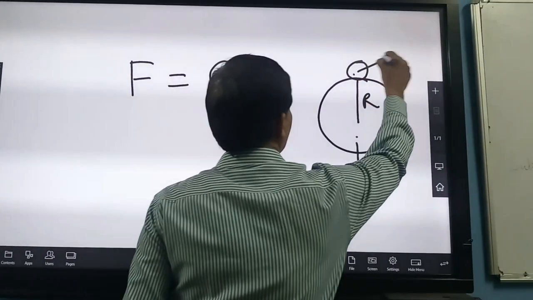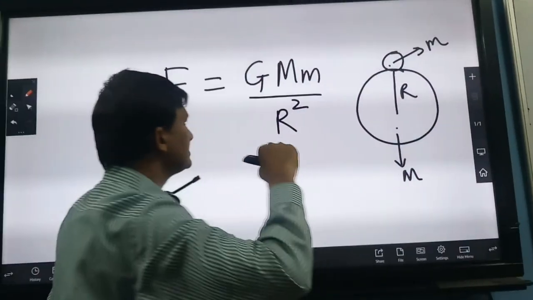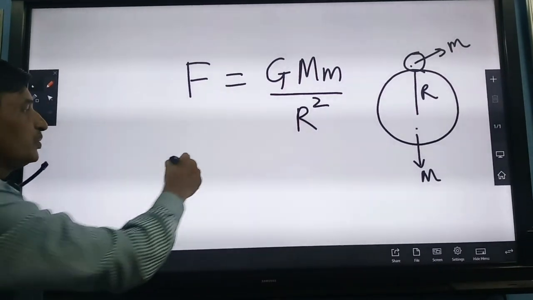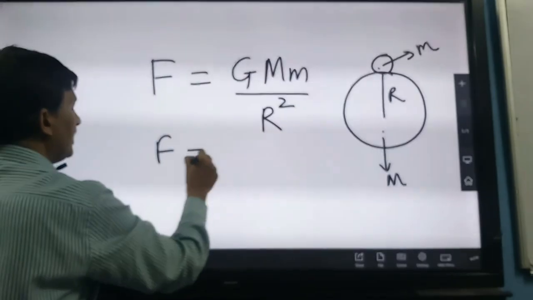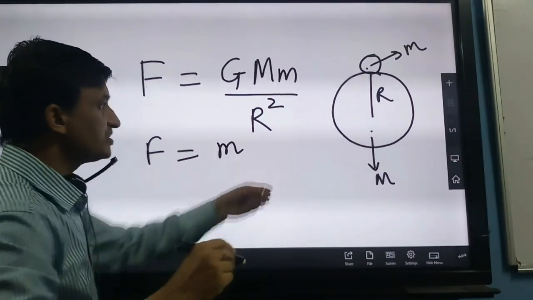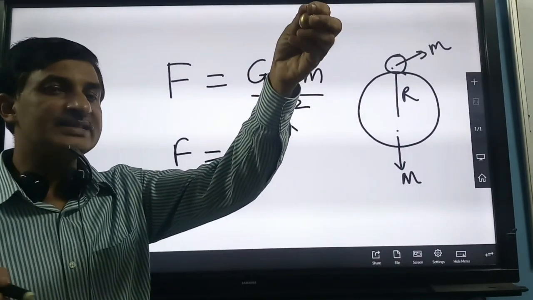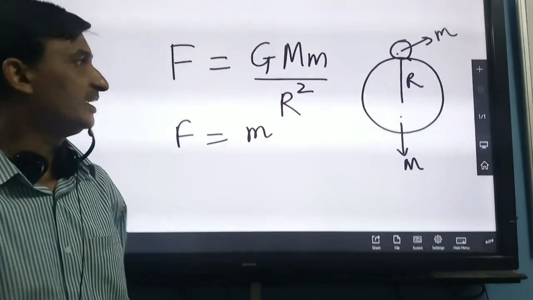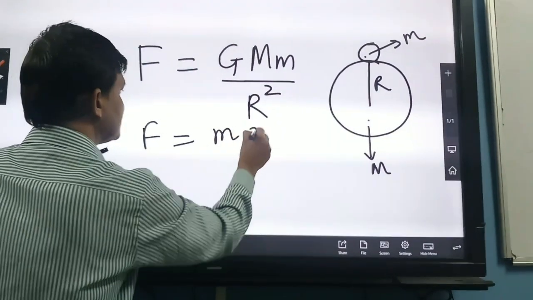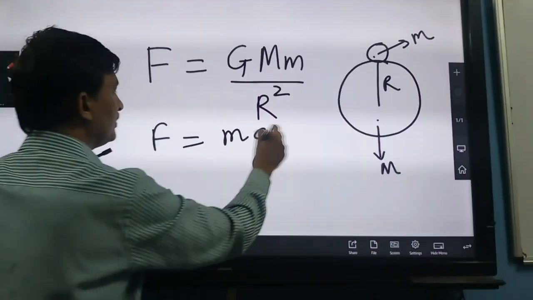Capital M, small m, capital R is the radius, and according to Newton's second law, F is equal to ma. Here the acceleration produced in this metal ball is due to Earth's gravity only. That's why it is called gravitational acceleration. Then we write F is equal to mg.